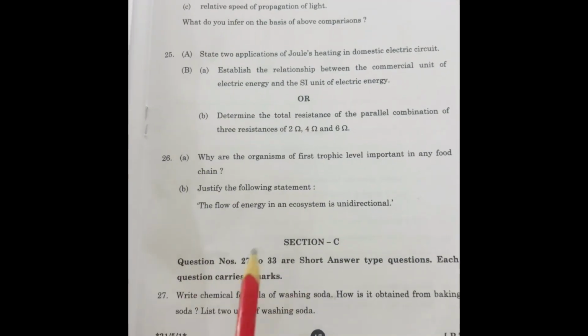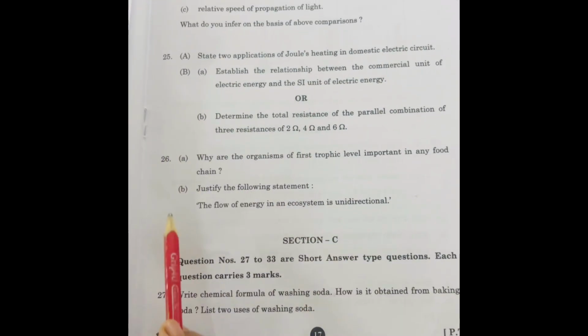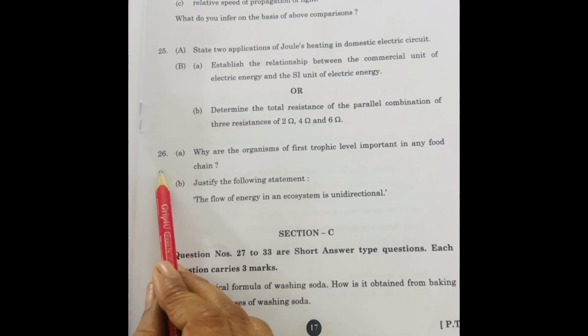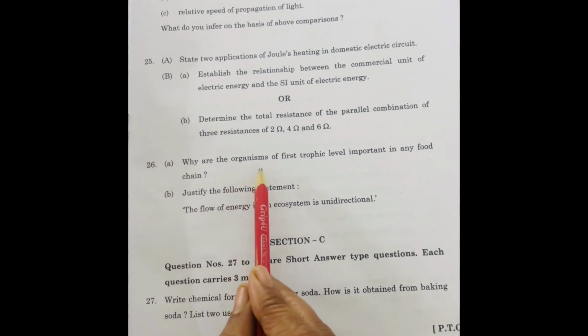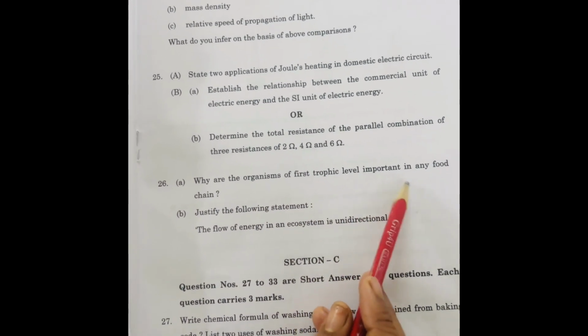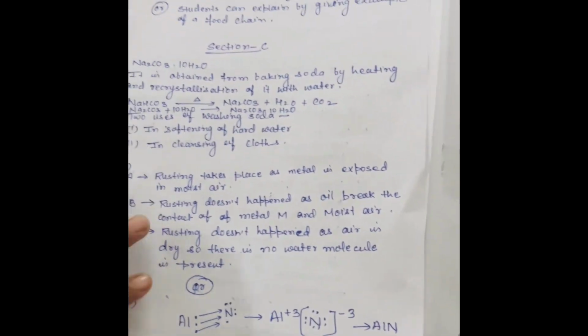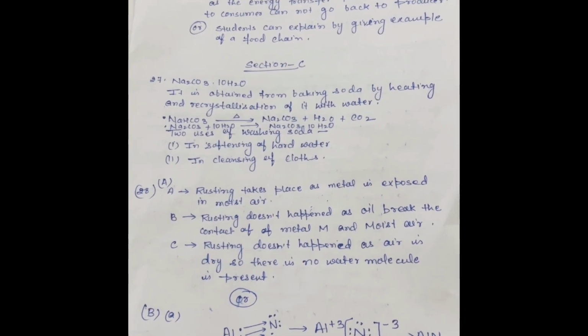Question number 24 is the physics part, 25 is the physics part. Now the answer of question number 26: why are the organisms of the first trophic level important? Because they are producers and they produce food for all.